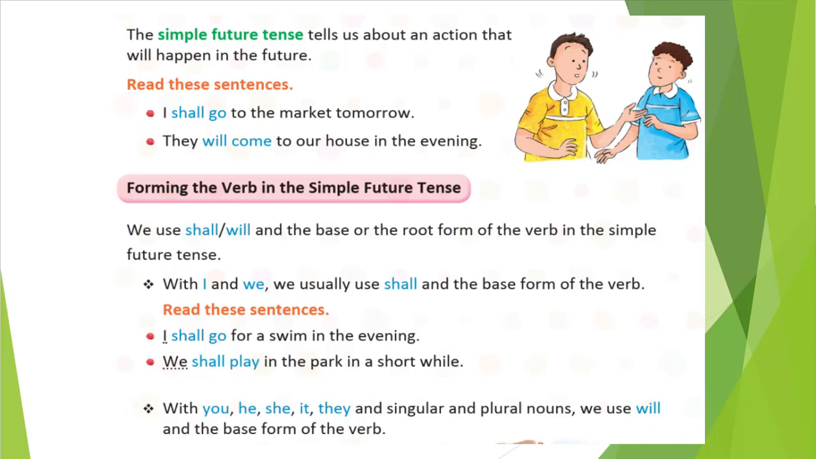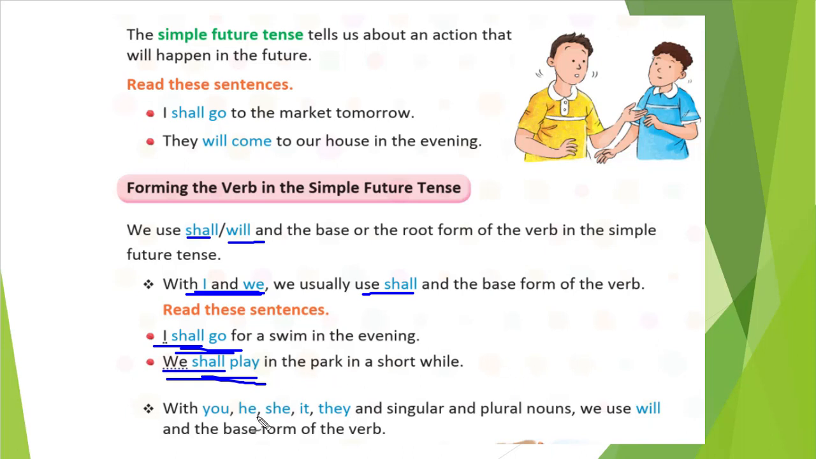Okay, you can see here. Then also, when we should use shall and when we should use will, that we will see by this. If I and we are there, we will use shall. I shall go, we shall play. Right? You see, with I we have used shall, with we we have used shall. I shall go for a swim in the evening. I shall play in the park in a short while.